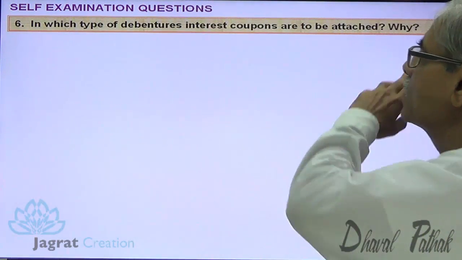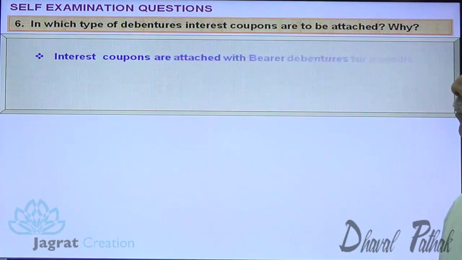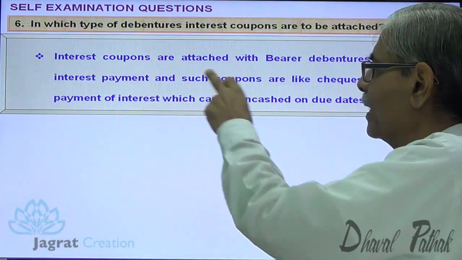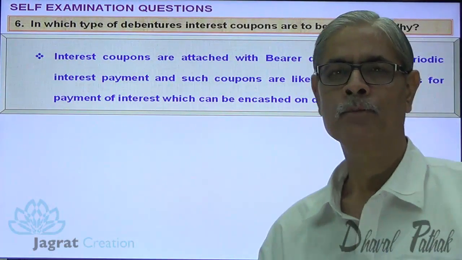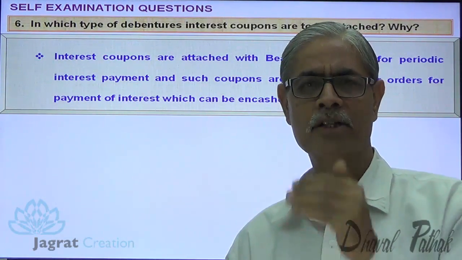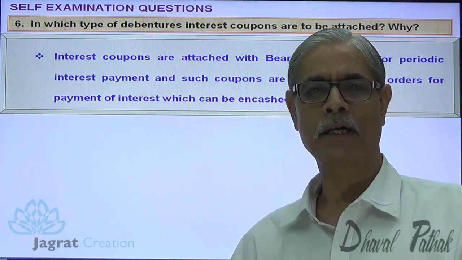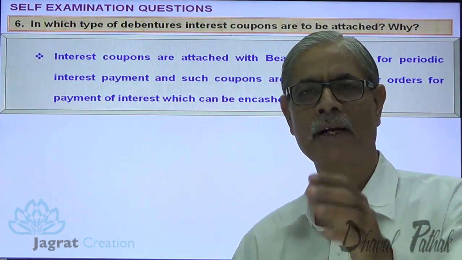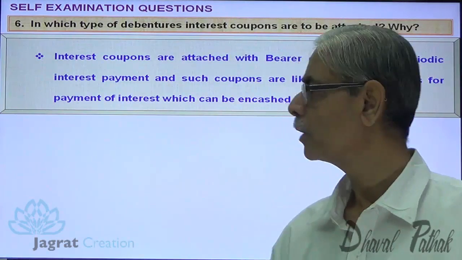In which type of debentures interest coupons are to be attached? Bearer debentures. The interest coupons are attached with bearer debentures for periodic interest payment, and such coupons are like checks or orders for payment of interest which can be encashed on due date. Bearer debenture is negotiable just by delivery. It is transferable just by delivery. So, whosoever is the holder of the debenture on the due date of interest, they get interest coupon already attached therein, and on the basis of that interest coupon, they can collect the interest. Next.